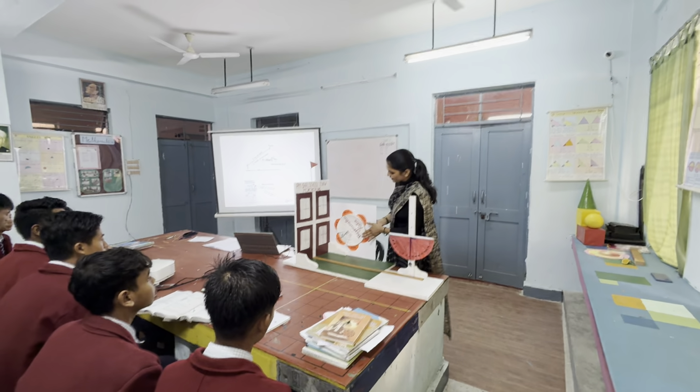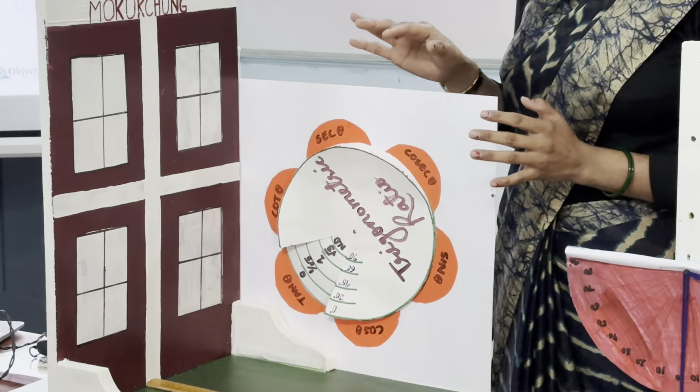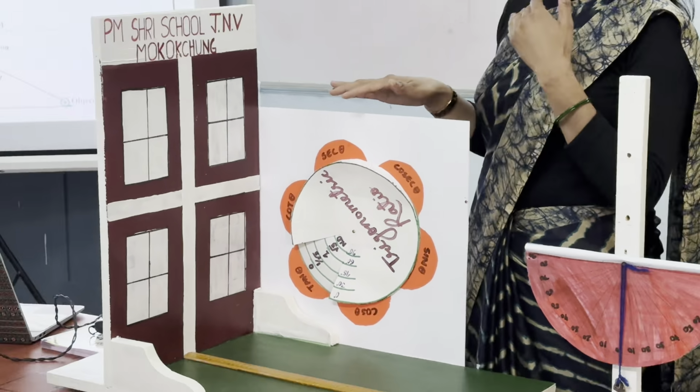It is a trigonometric ratios chart with which we can determine the values of various trigonometric functions very easily. It is a method that can be used by older people also. They just use it as a playing method, and then we use it for educational purposes. Here is tangent theta. Tangent 0 is 0. Tangent 30 is 1 by root 3. Tangent 45 is 1. Tangent 60 is root 3. So by rotating it, we can easily determine the values of various trigonometric functions.